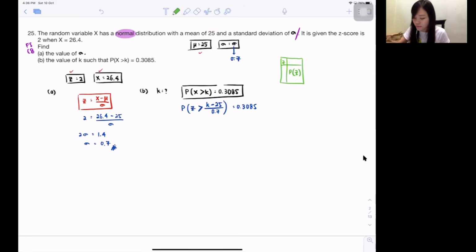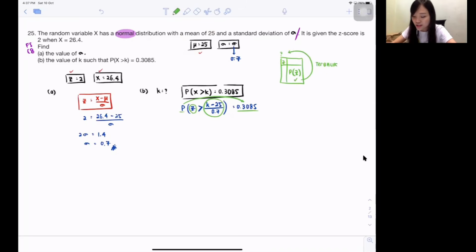And this question is what? The one inside the same bracket with Z is always the Z value. So now my Z value, do I have it? No, I don't have it. So outside, I don't have. If I don't have outside, I should have inside, right? Inside is probability. Do I have the probability now? Yes, probability equals to 0.3085. So I have the inside and want to find outside. This question is a terbalik question, a reverse question.